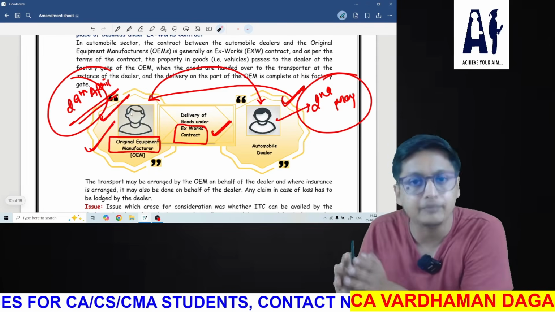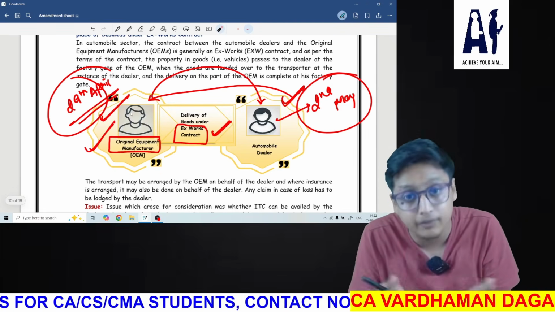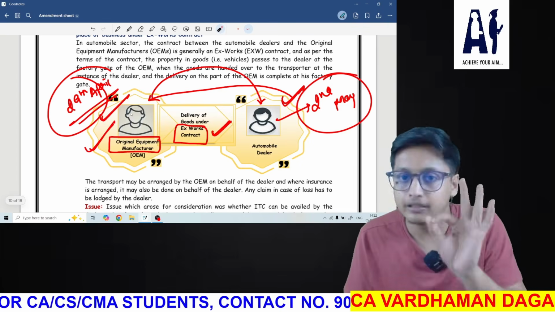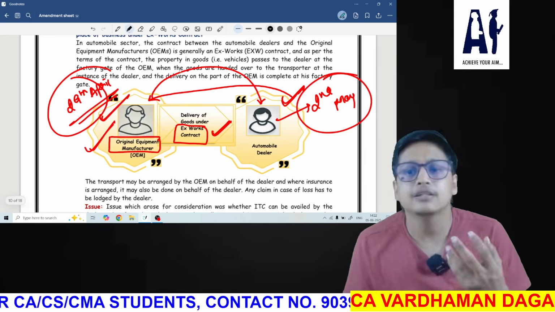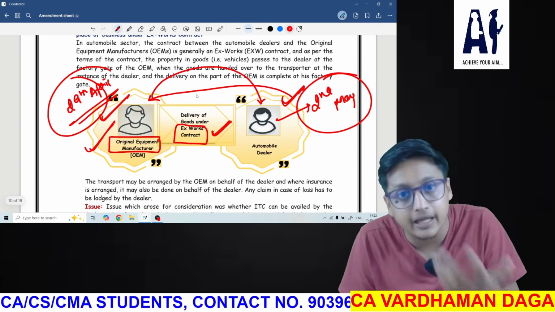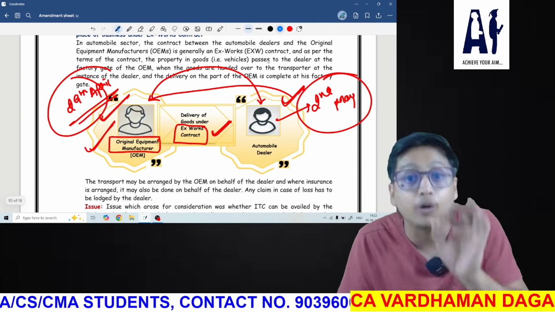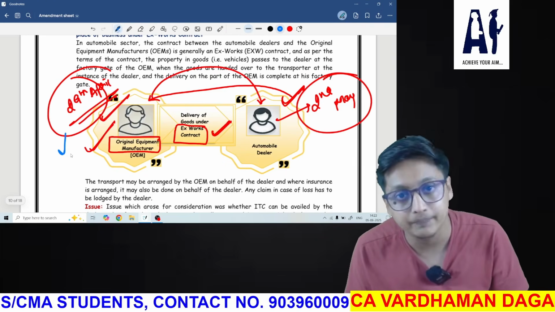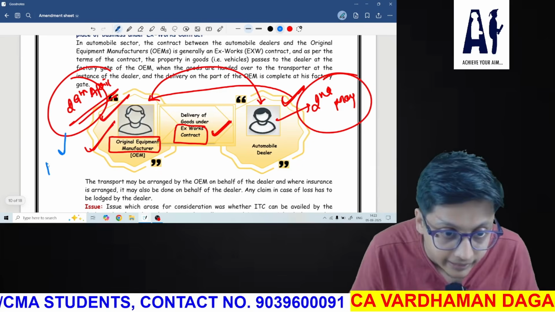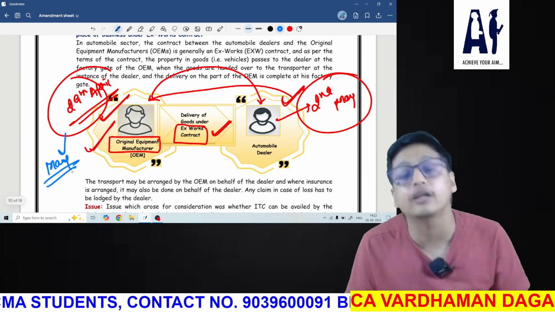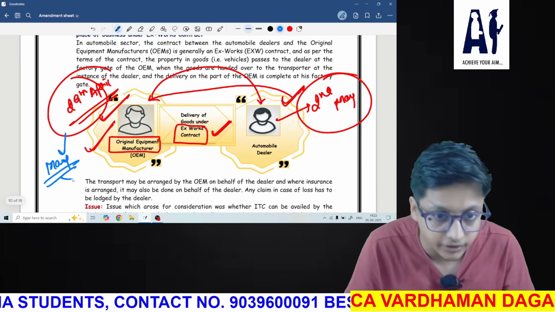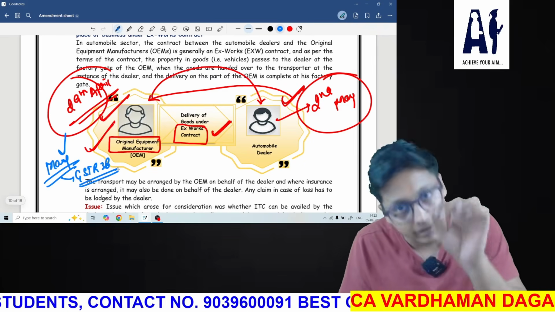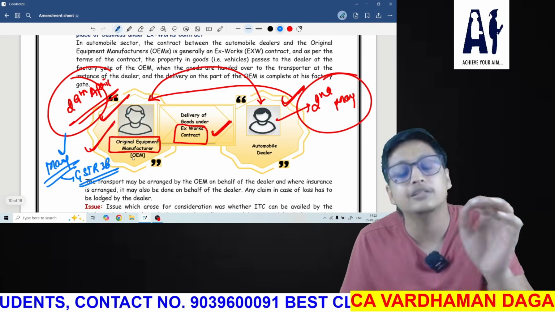How much credit time will be allowed, how much time he will be allowed to take the credit. First thing, do you understand this? Because some student might say, sir, will it affect the credit period? Yes, understand how it will affect. If you consider 29th April as the date goods have been delivered, he can take the credit when he files the return of May. He would file GSTR 3B and he would take the credit during the May month. Then he will file GSTR 3B.